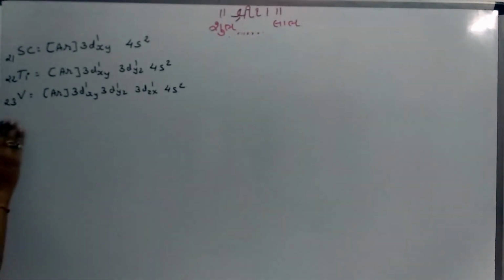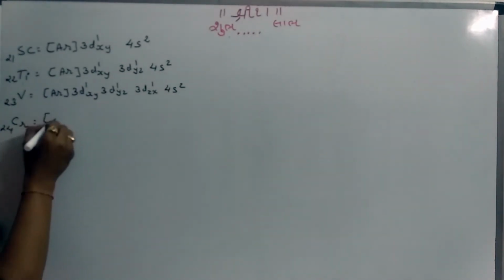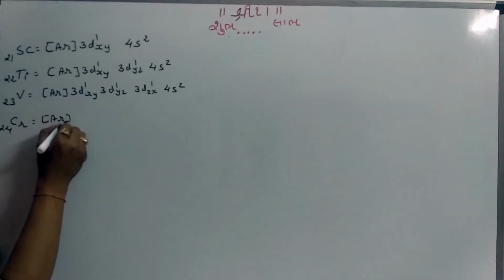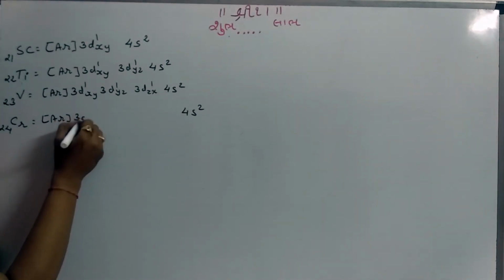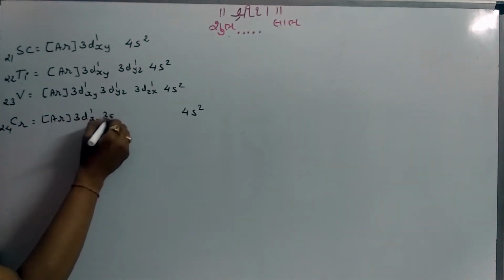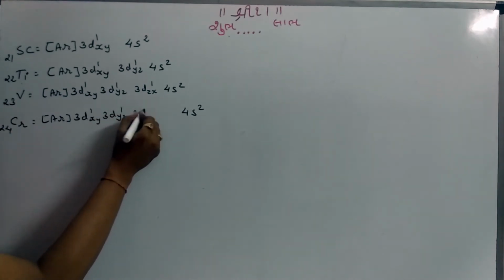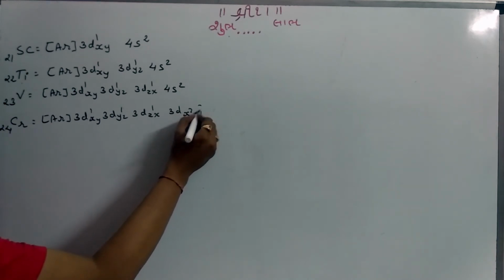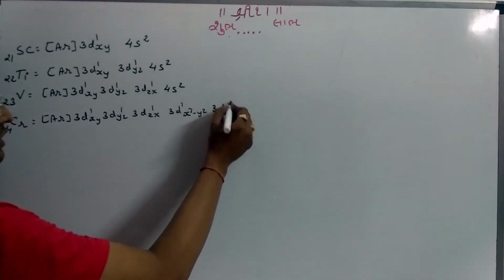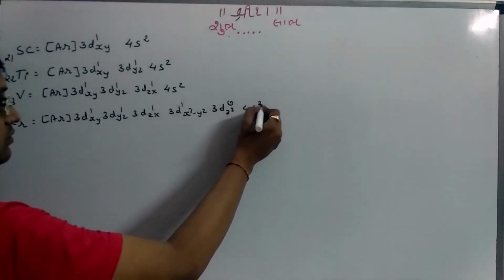After vanadium, that is chromium, 24, the configuration is 18 electrons like argon, 19 and 20 in 4s, then 3dxy1, 3dyz1, 3dzx1, 3dx2-y2 1 and 3dz2 0 and 4s.